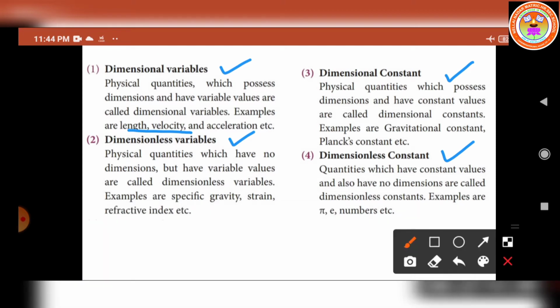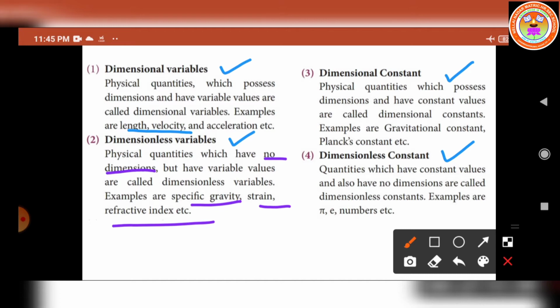Then second one, dimensionless variables. Physical quantities which have no dimensions but have variable values are called dimensionless variables. For example, specific gravity, strain, refractive index, etc. There is no dimension, but the values are variable.